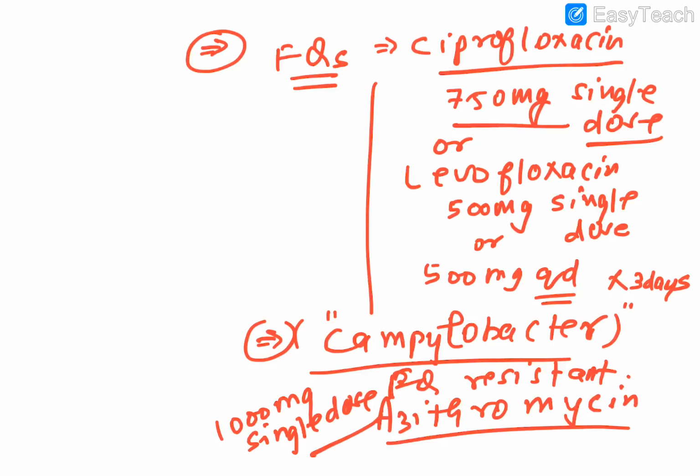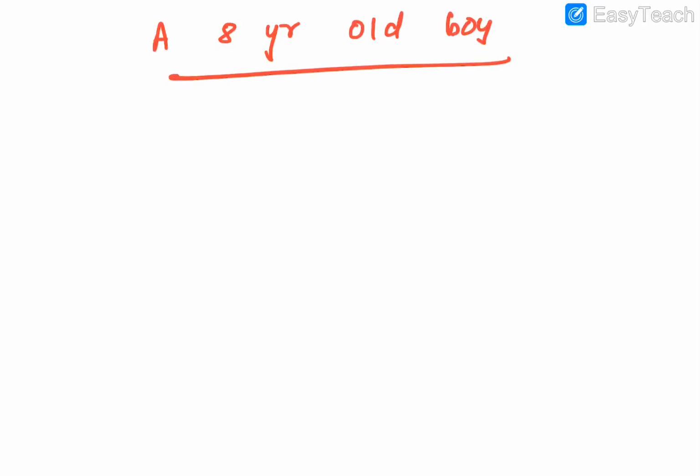Okay, now guys, I would like to ask you some questions. And now you should tell immediately what the answer can be. So just see the framework of the question. A particular boy is there, suppose 8 years old, who develops severe watery diarrhea, and it has occurred how many times? 12 to 15 times. See the frequency, guys.